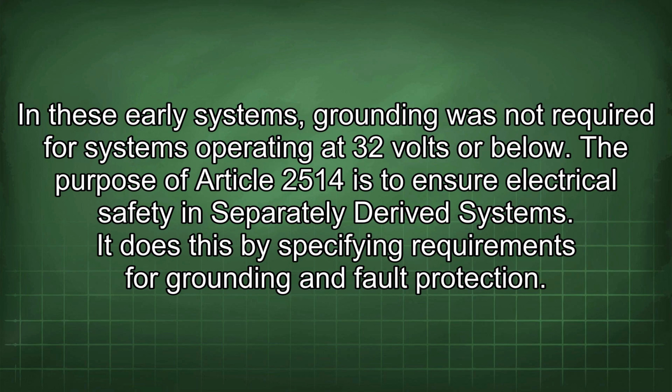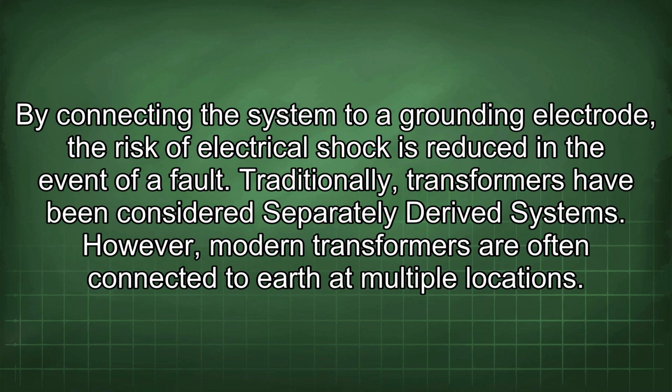The purpose of Article 2514 is to ensure electrical safety in separately derived systems. It does this by specifying requirements for grounding and fault protection. By connecting the system to a grounding electrode, the risk of electrical shock is reduced in the event of a fault. Traditionally, transformers have been considered separately derived systems.